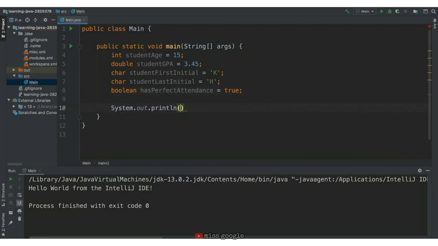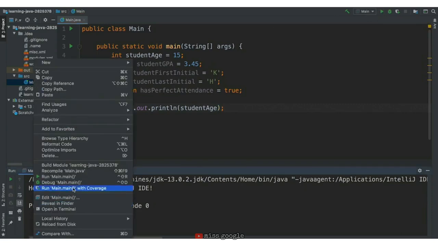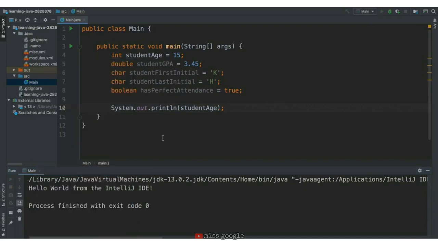We'll write system.out.println, and instead of adding quotes, we'll just write the name of the variable. Since student age has the value 15, we'll print out 15 to the console. We'll save this and then click the play button, or you could left click and hit run main.main. And we get 15 in our console. Let's try this with the other variables.